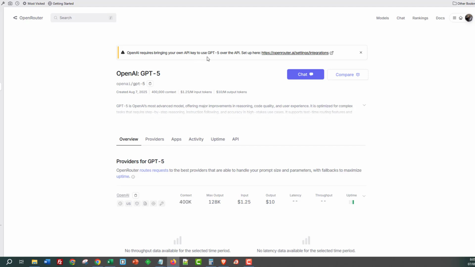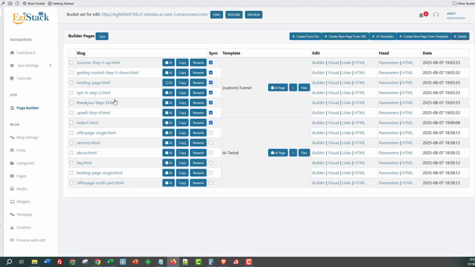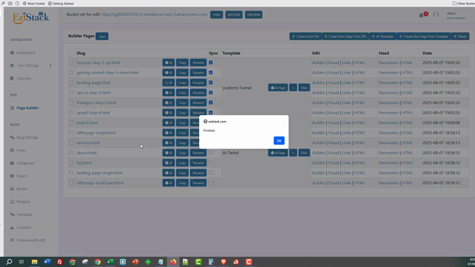OpenAI requires bringing your own API keys for GPT-5. So we need to bring our own API keys for this, but I do have direct access to OpenAI, which we might be able to work with as well. But I've got so many more things that I want to show you, so let's put it on pause, and I'll come back when this is completed down here.